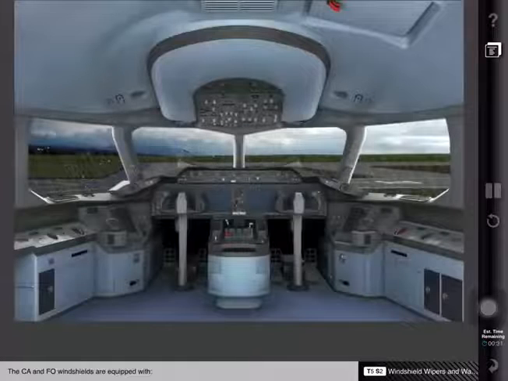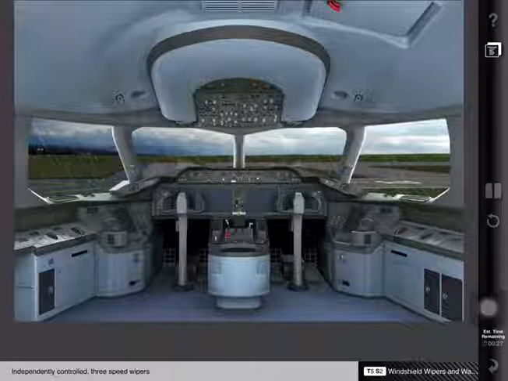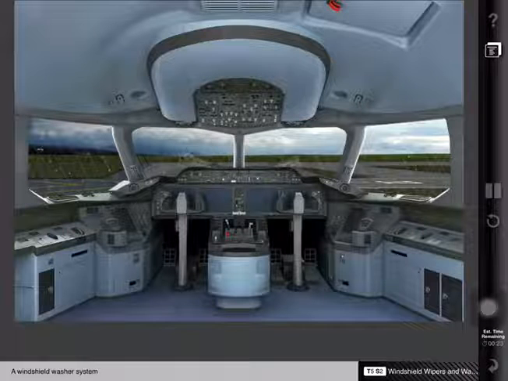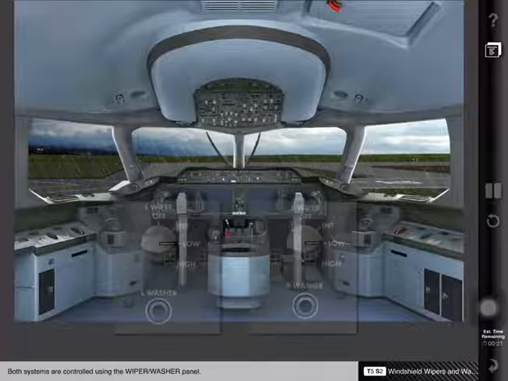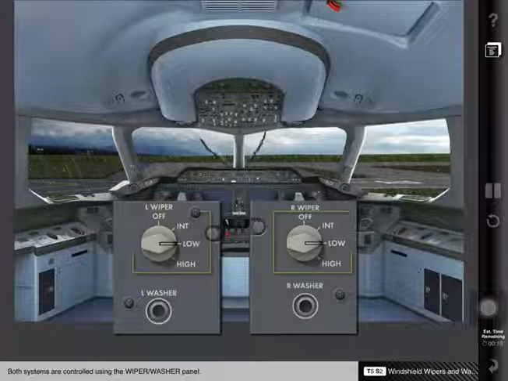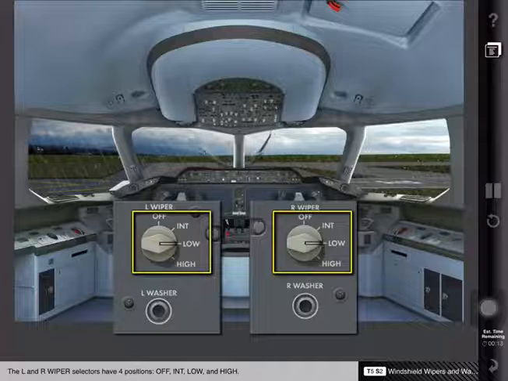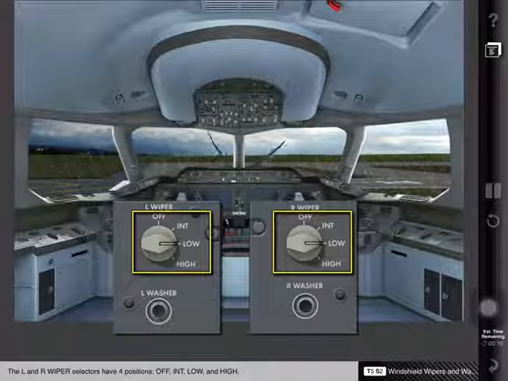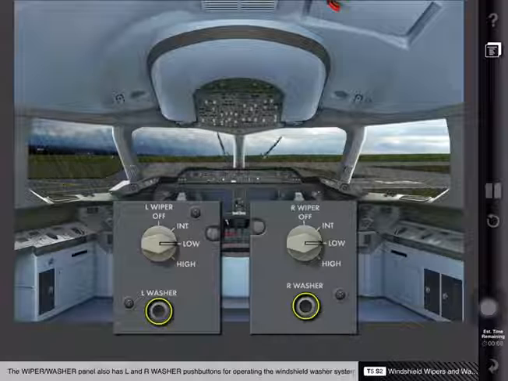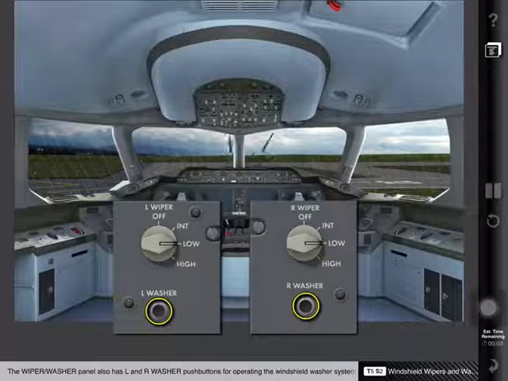The captain and first officer windshields are equipped with independently controlled 3-speed wipers and a windshield washer system. Both systems are controlled using the wiper washer panel. The left and right wiper selectors have 4 positions: off, intermittent, low, and high. The wiper washer panel also has left and right washer push buttons for operating the windshield washer system.